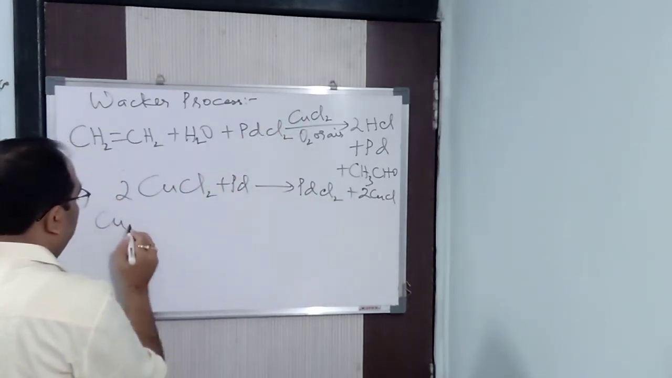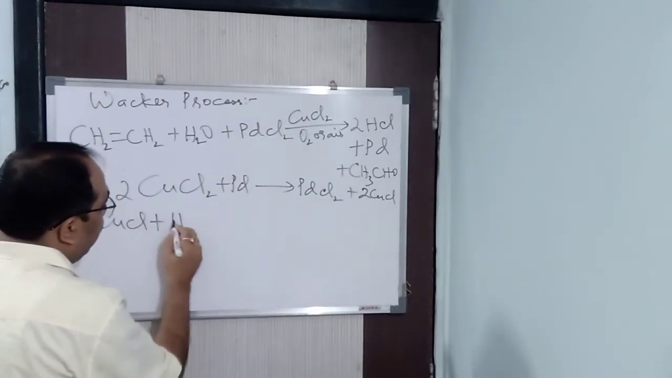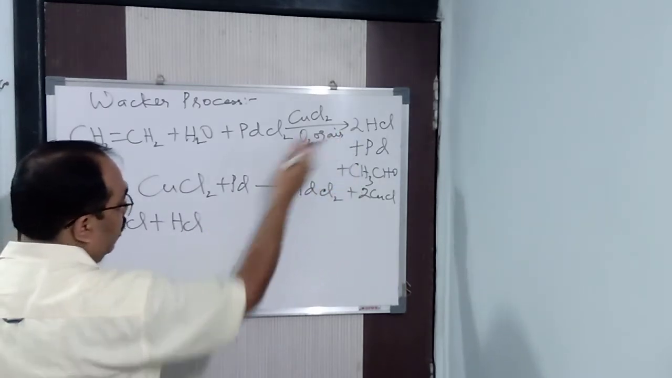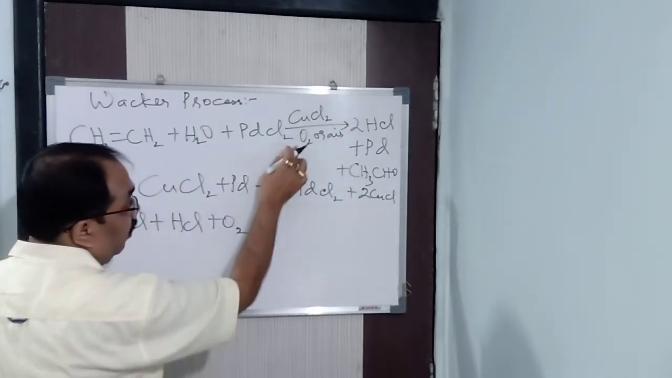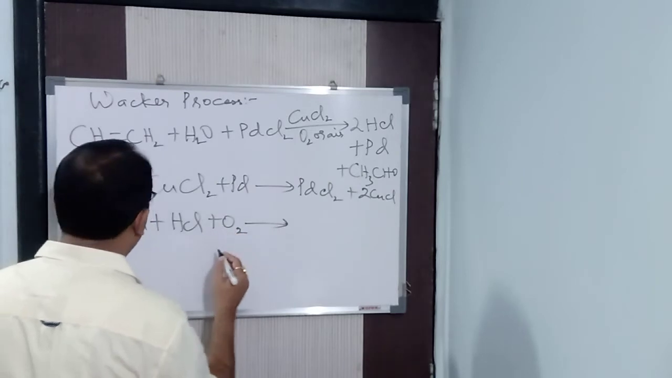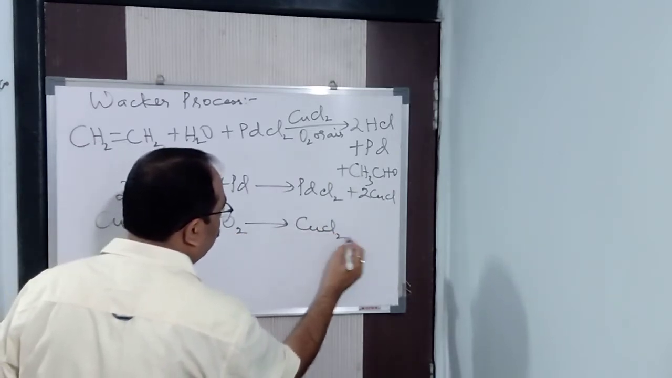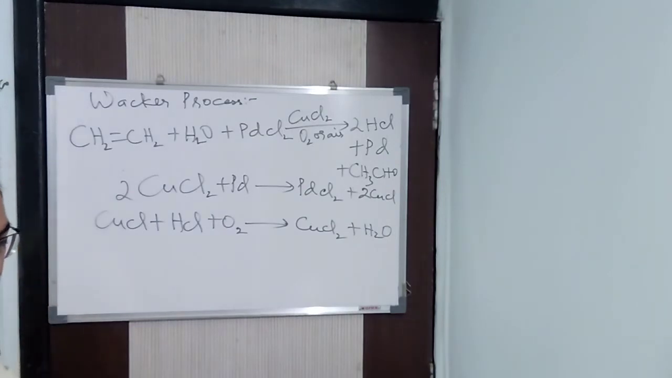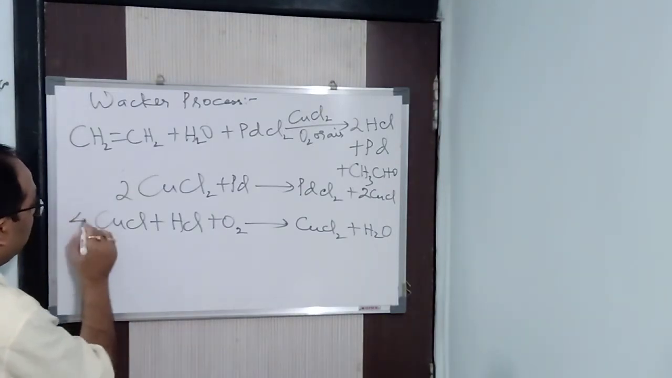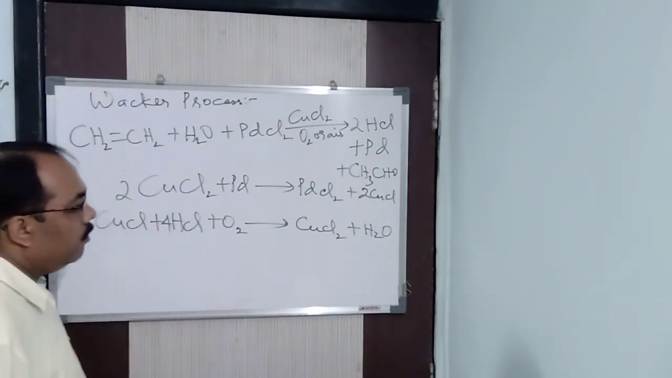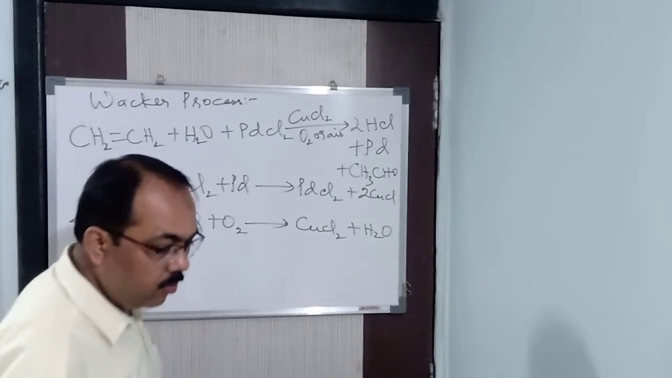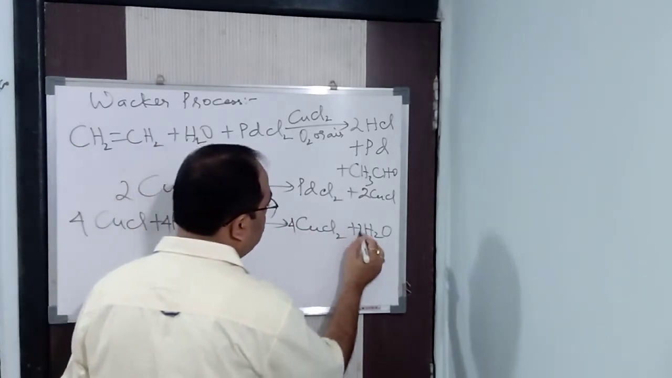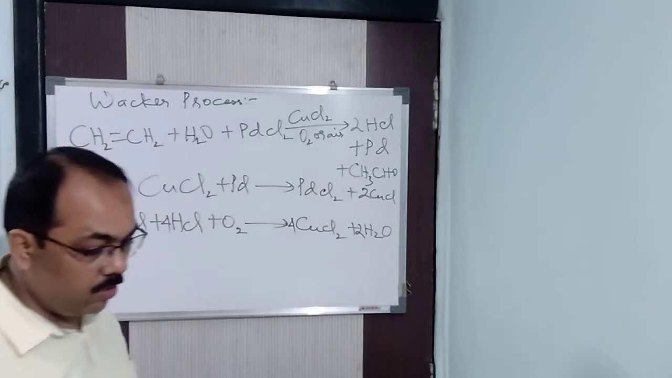So how will you get CuCl2? CuCl will react with the HCl that is being formed, and oxygen or air. You have taken it. So what will I be getting? I will be getting CuCl2 plus water. You can balance it: you will take 4 CuCl and 4 HCl plus oxygen, and you will be getting 4 CuCl2 plus 2 H2O.